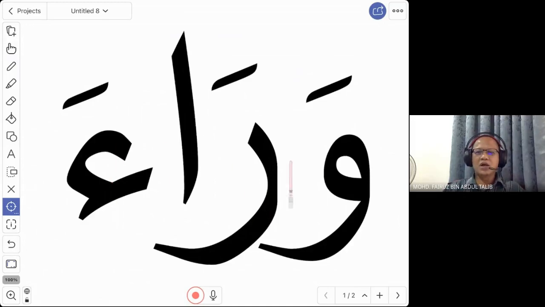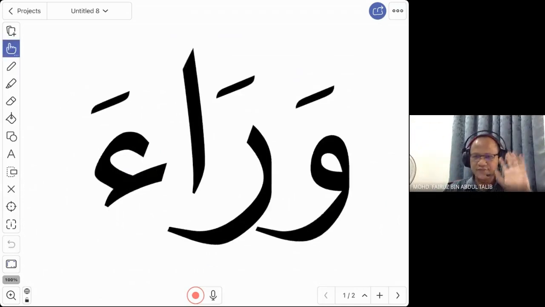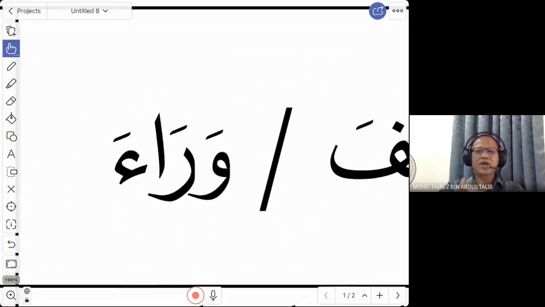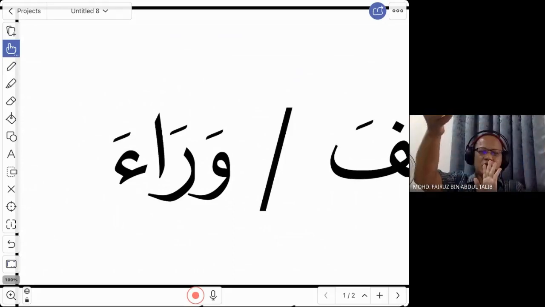Wara'. We say wara'. So wara', the translation is also at the back. But the difference between khalf and wara', if you are interested to know the difference between the two: wara' is normally when you have a separator. You are behind a wall, for example, or you are behind a curtain. Then it is called wara'.